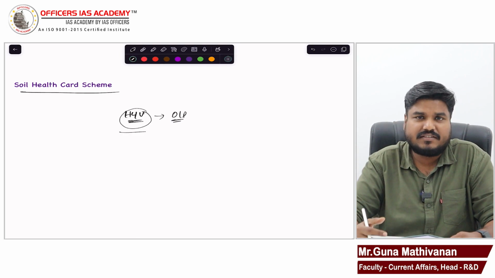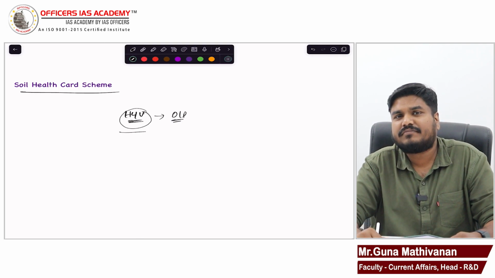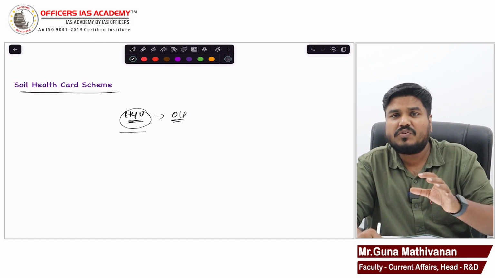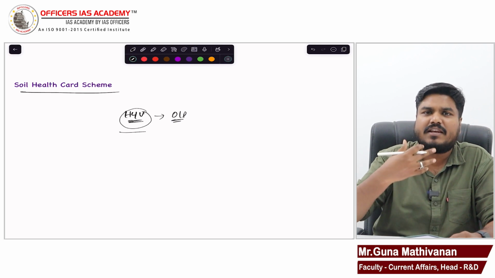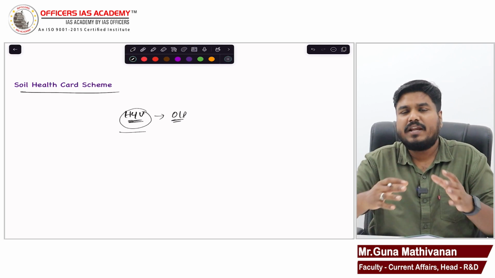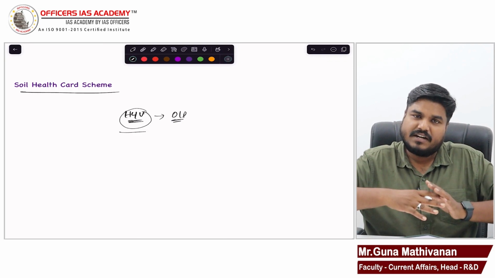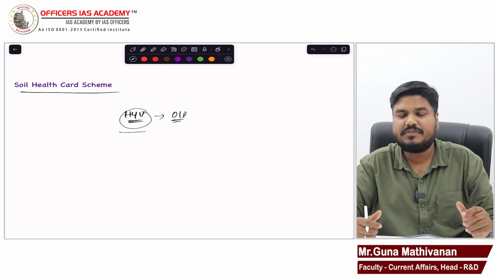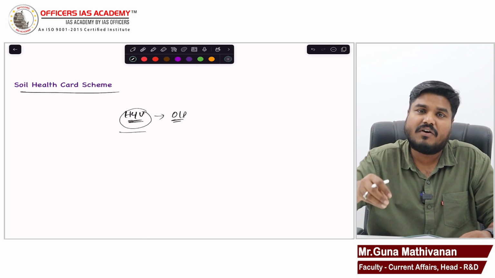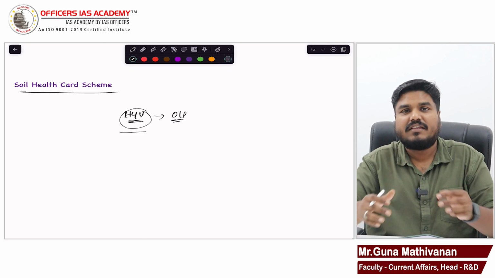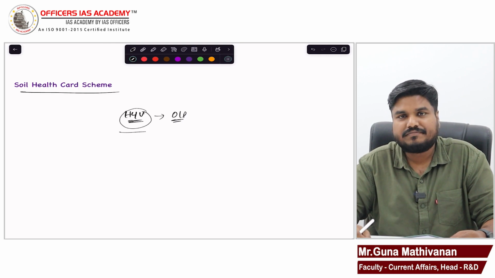Disproportionate use of fertilizers, inappropriate consumption of fertilizers, is not good for the soil. India has 15 agro-climatic zones. We have different soil types: alluvial soil, red soil, laterite soil. So different parts of the country have different types of soil, different climatic zones, and different levels of fertility. The soil in Punjab will be different from the soil in Tamil Nadu.